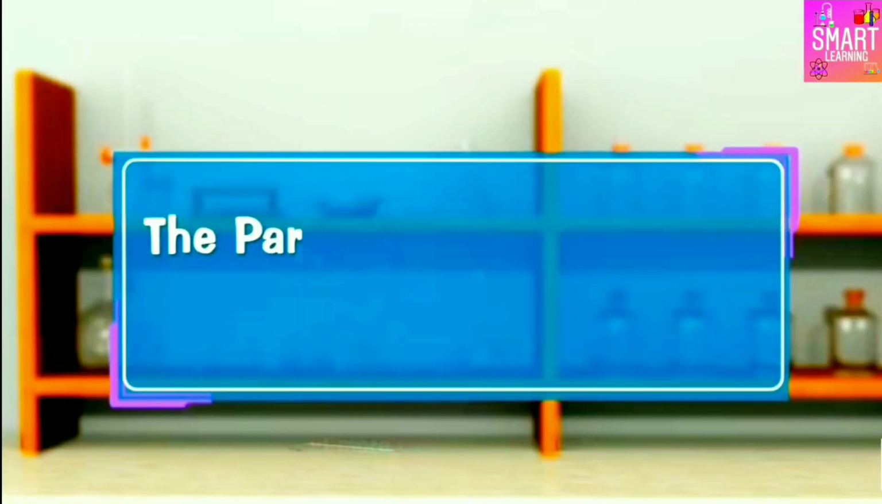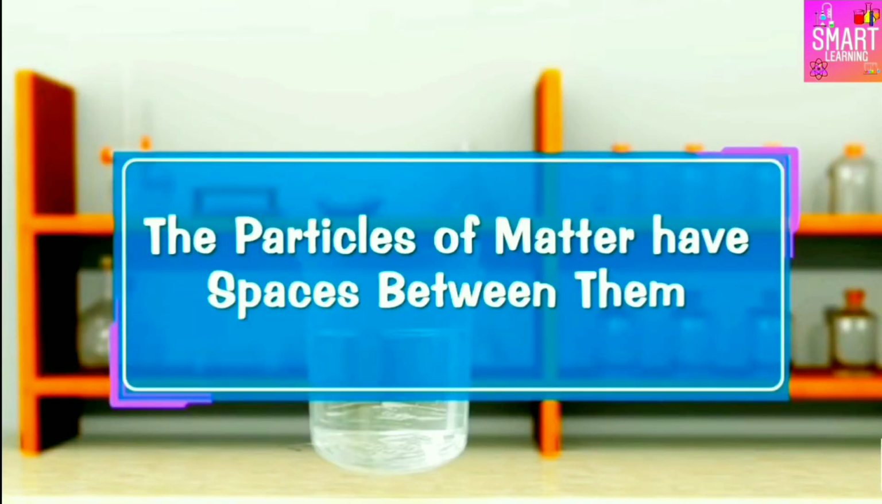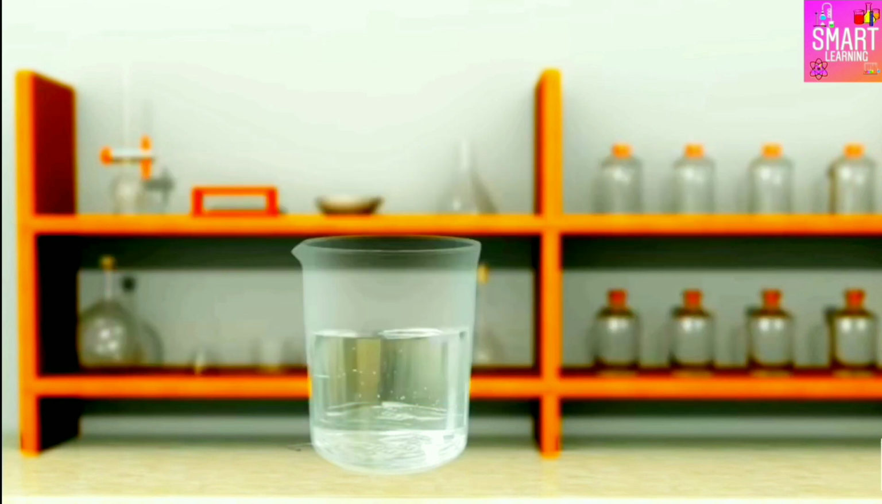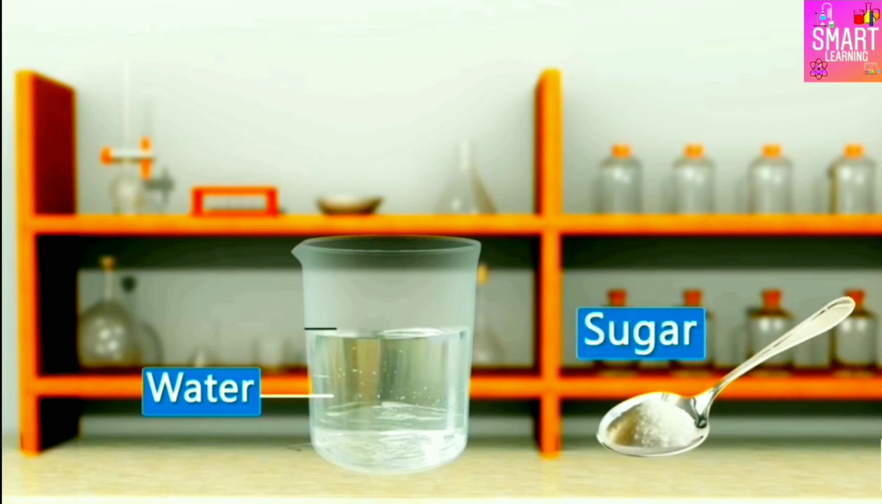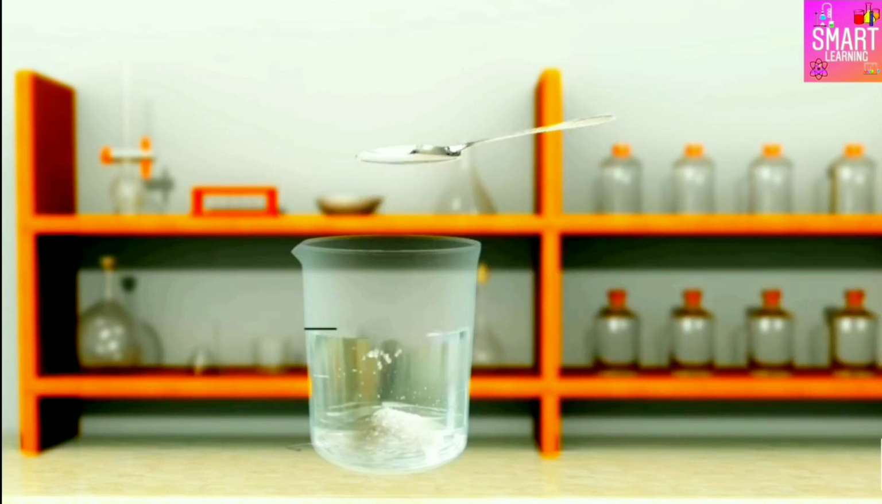The particles of matter have spaces between them. The spaces between the particles of matter can be shown by performing the following experiment by using water and sugar. We take about 100 ml of water in a beaker and mark the level of water in the beaker with a marking pen. Also take 50 grams of sugar. Now add the 50 grams of sugar to the water in the beaker. Dissolve the sugar by stirring it with the glass rod.